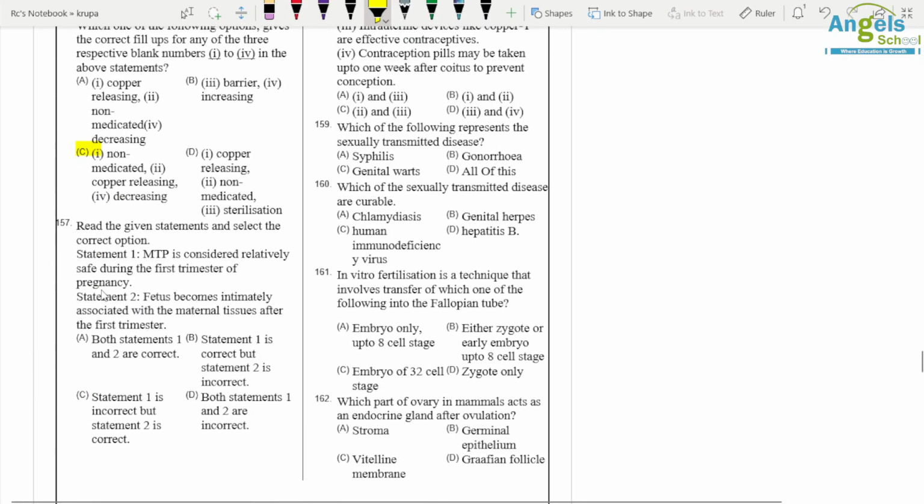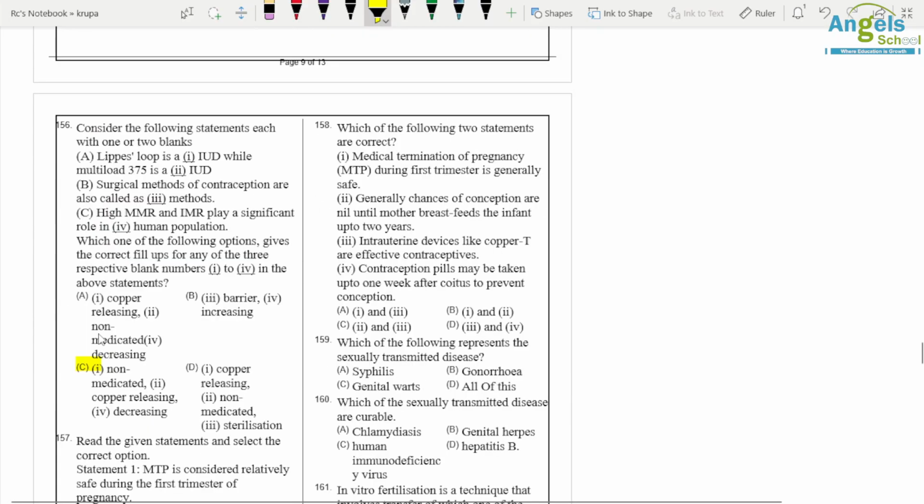Question number 157. MTP is considered relatively safe during the first trimester, and the fetus becomes initially associated with the maternal tissue after the first trimester. So both are correct statements.